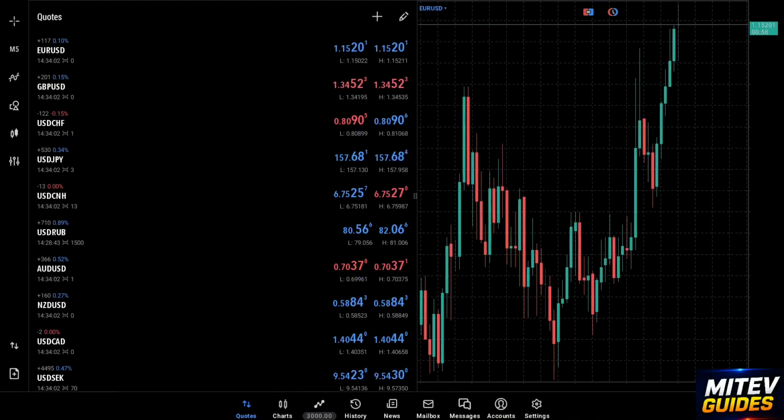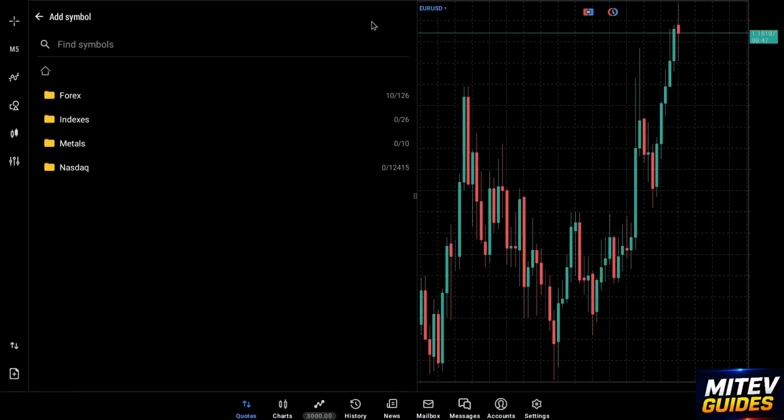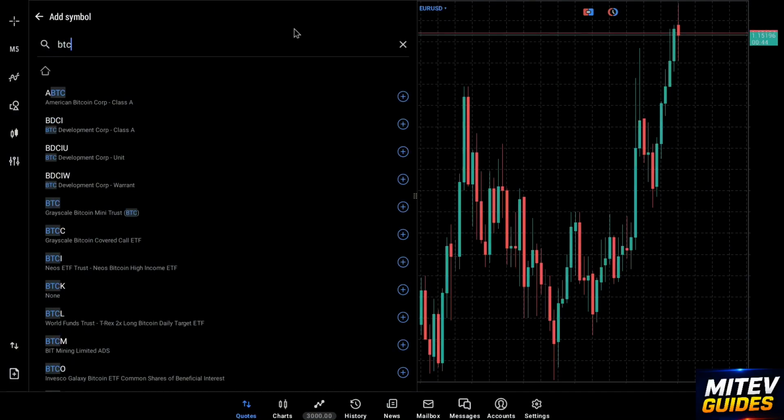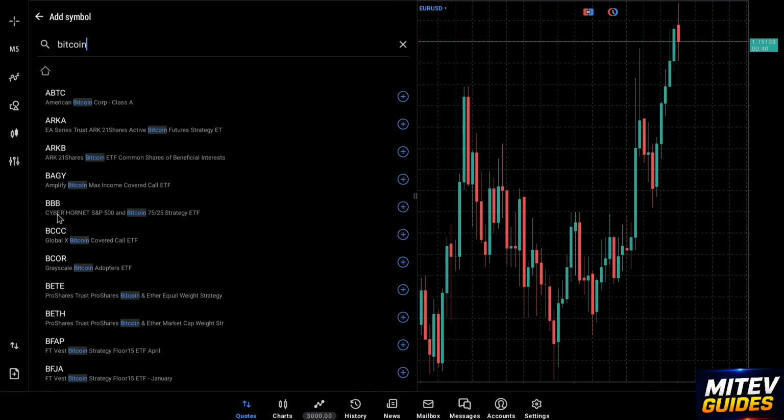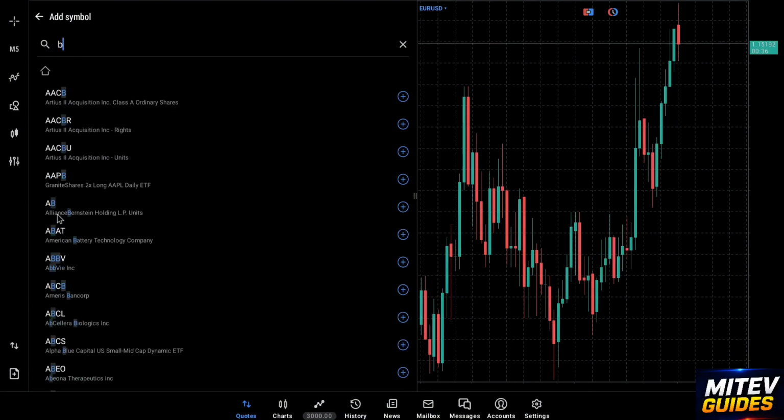The first step is to open the MetaTrader 5 app on your device. Once the app opens, you'll arrive at the main trading dashboard. At the top of the screen, tap the Add button. This opens the list of available trading instruments. At the top of the page, tap the Search bar. Type BTC. Wait for the search results to load.